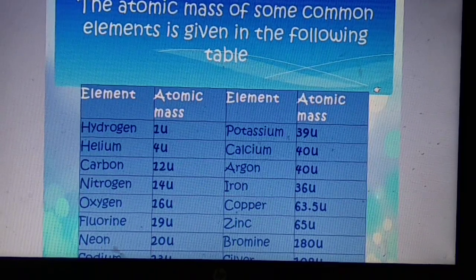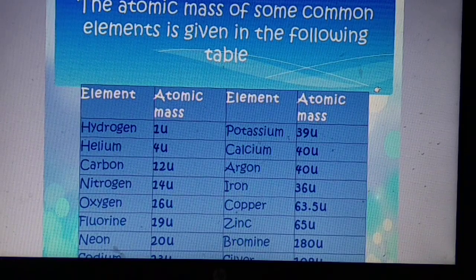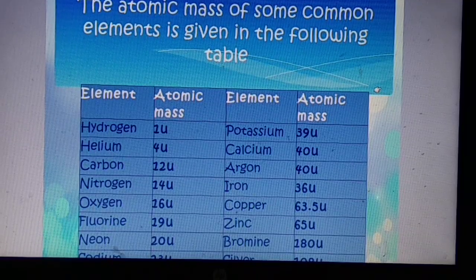Now students, in the table you just see few elements' atomic mass is given.